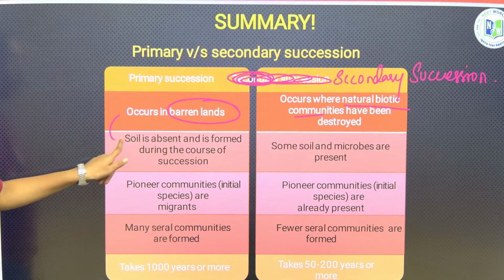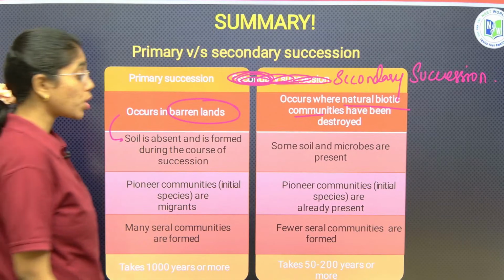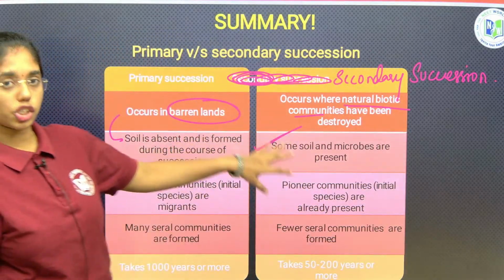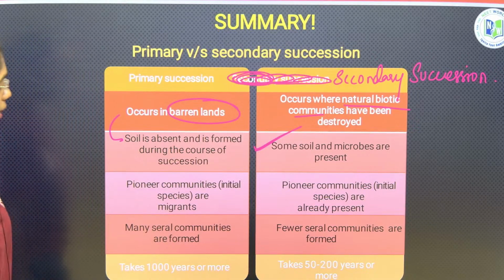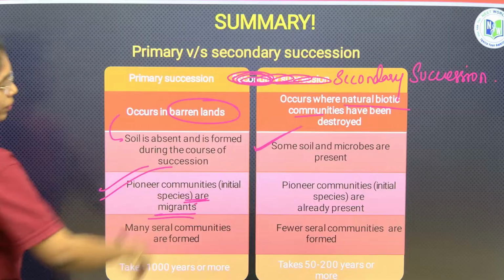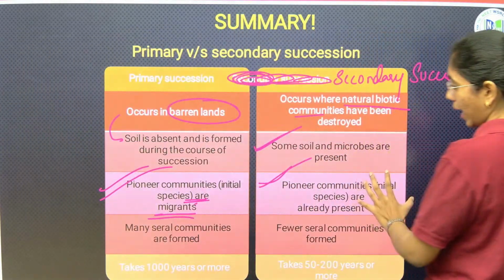And here soil is absent and is formed during the course of succession. Some soil and microbes will be present over here, okay, because this is destructed land. And here pioneer communities, initial species are what? Migrants all the time. Here pioneer communities are already present in the land.